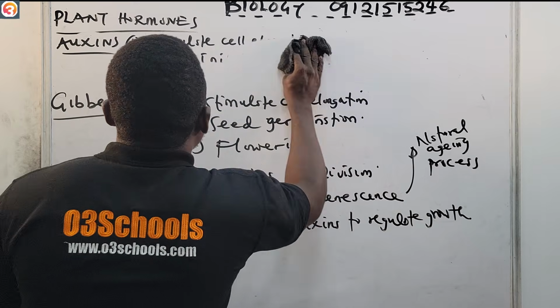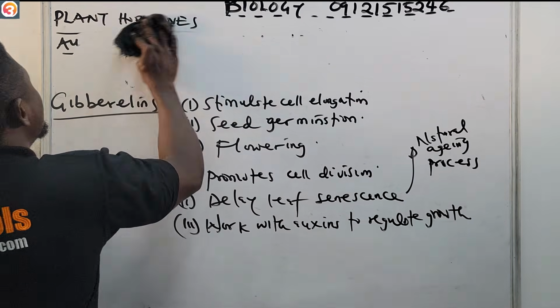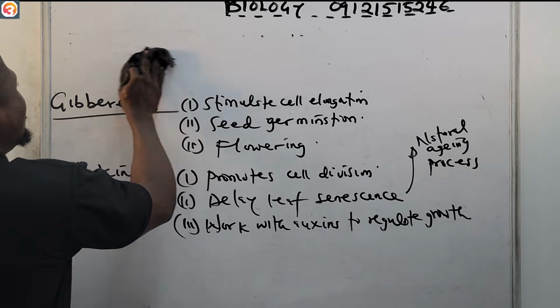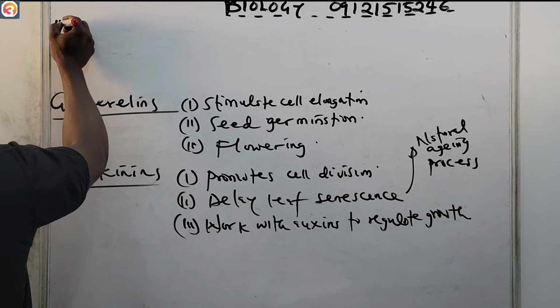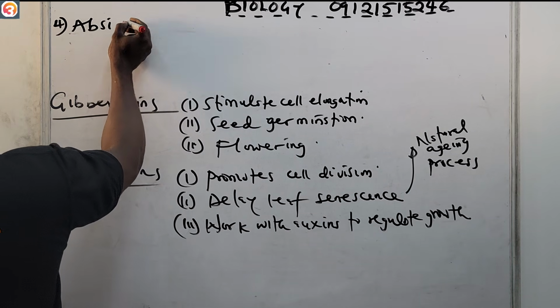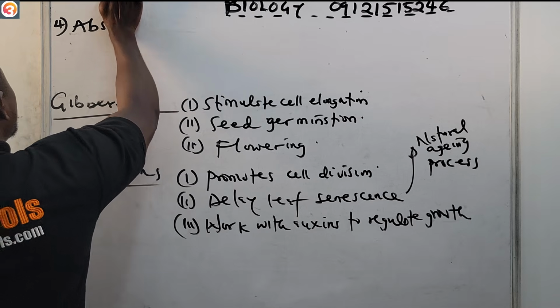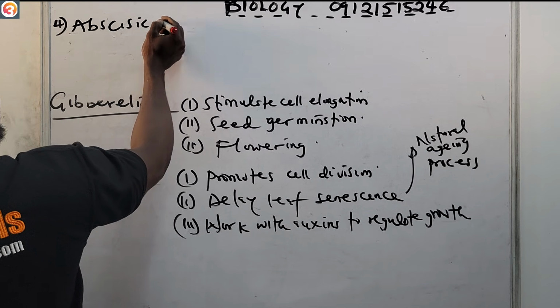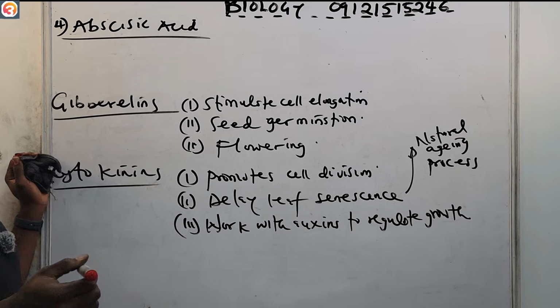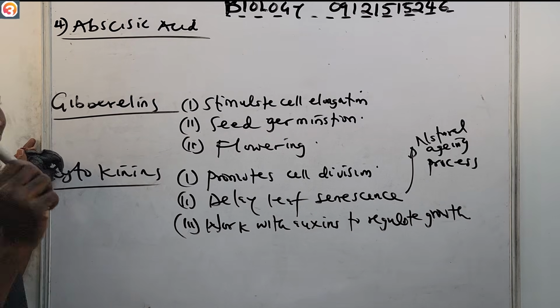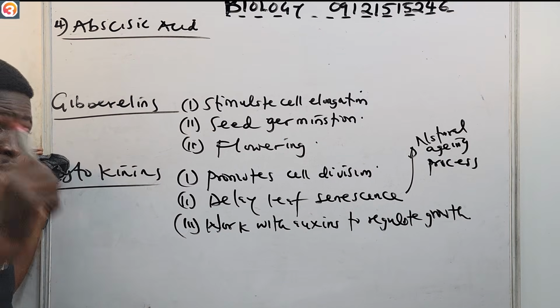Then also let us now see abscisic acid and their functions. That will be number 4, abscisic acid. What are the functions of this abscisic acid? Number 1, one of the functions is to inhibit growth.